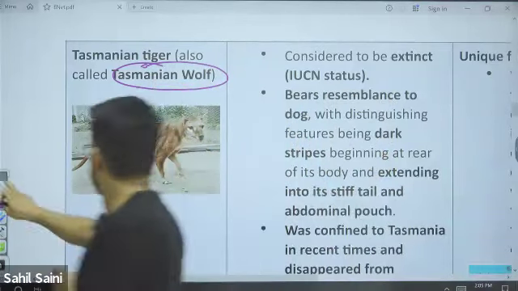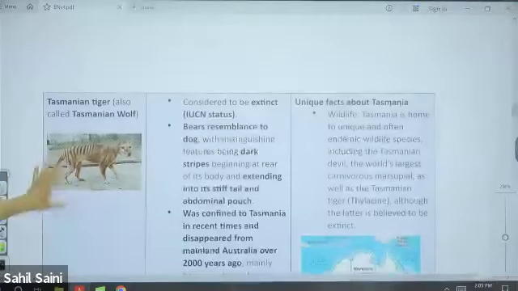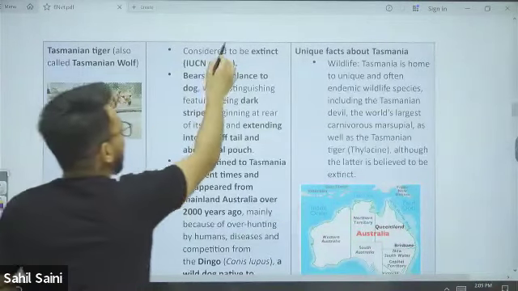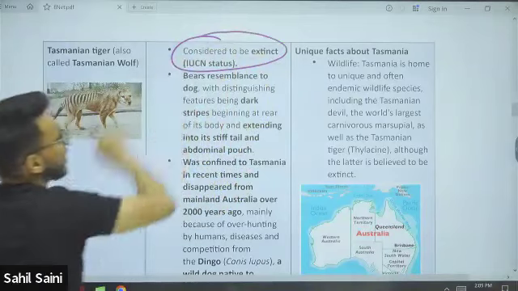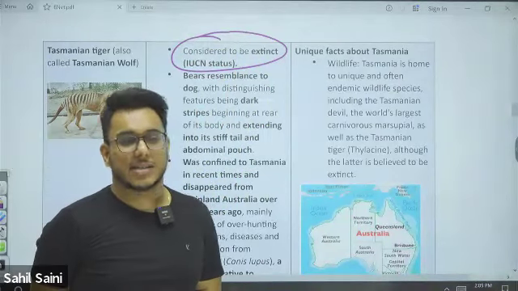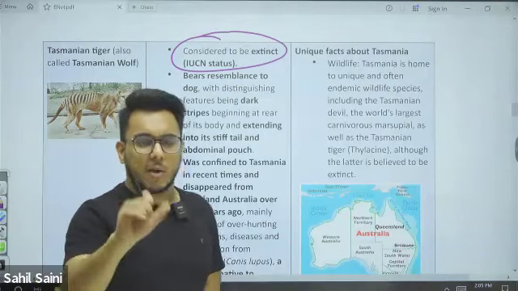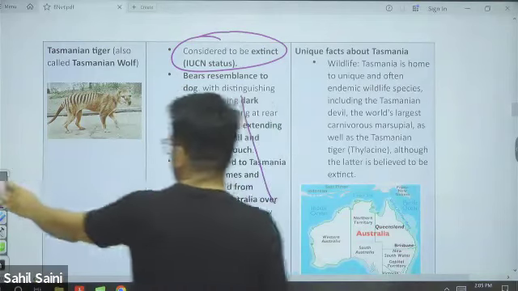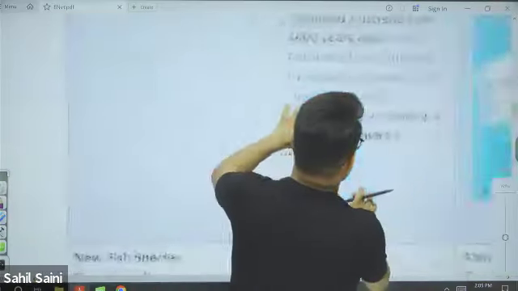Now, this Tasmanian tiger or Tasmanian wolf was in the news because it is now being considered extinct. First of all, why is it called a Tasmanian tiger or Tasmanian wolf? You see here we have Australia.